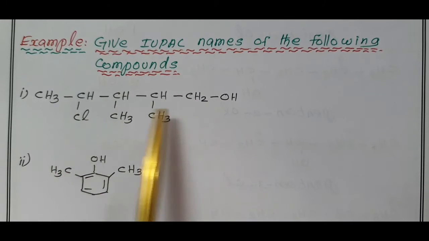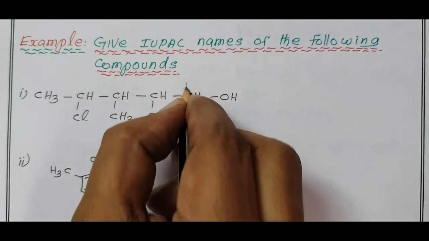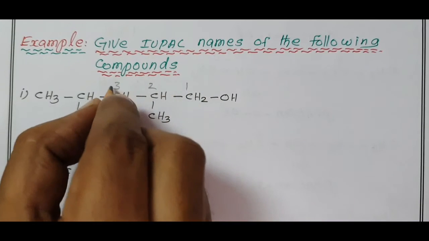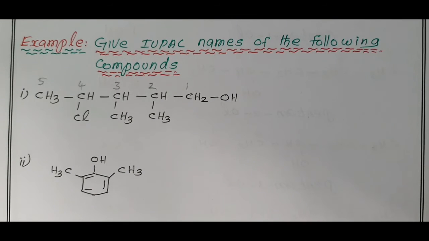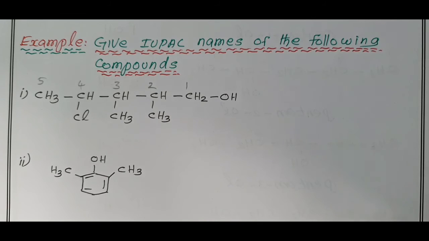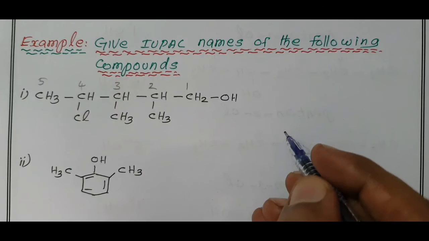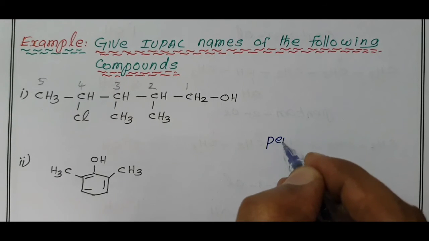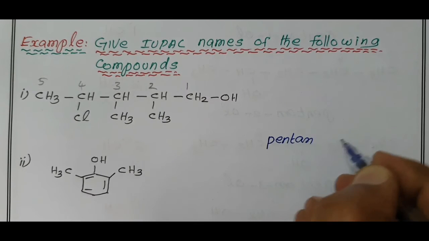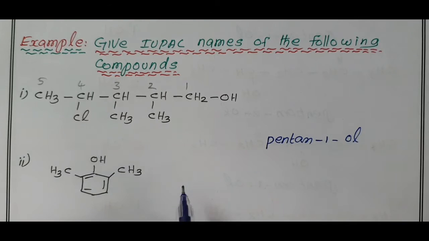First compound given is this. Start with the numbering 1, 2, 3, 4, 5. OH, the lowest position, it gets number 1. So, the total number of carbon atoms is 5. Root word pent, carbon-carbon single bond ane, OH ol. Position of OH is 1.